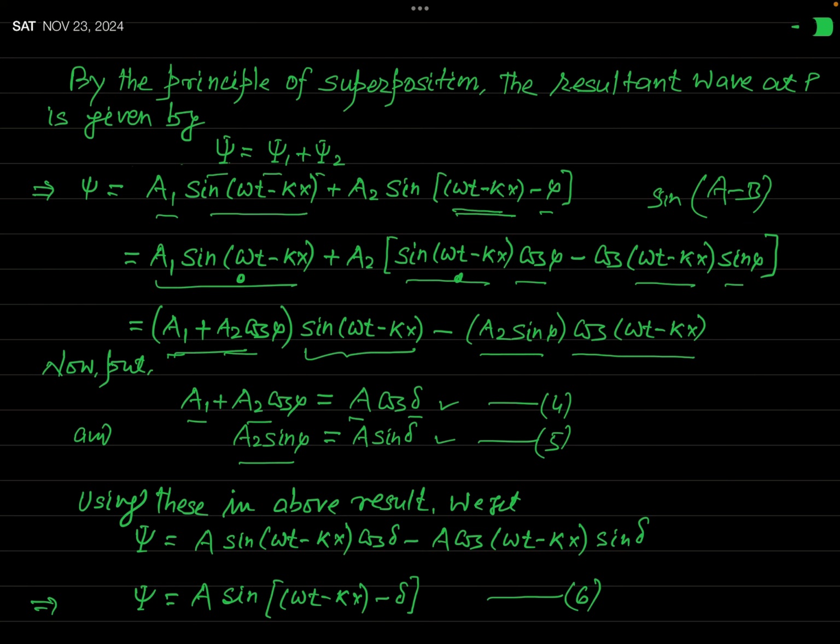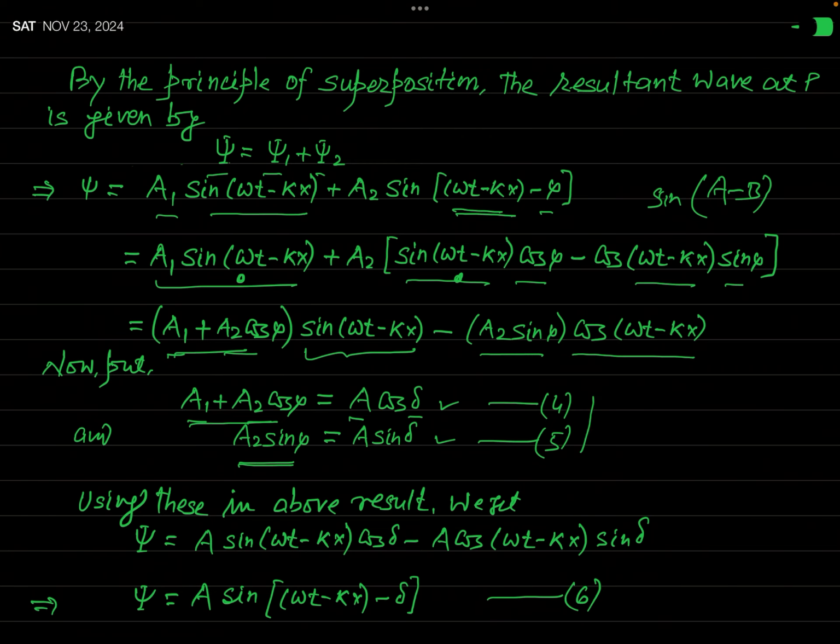But before that, let us substitute the values of a1 plus a2 cos phi and a2 sin phi from equations 4 and 5 in the above equation. So you can see psi will then be equal to A sine omega t minus kx times cos delta minus A cos omega t minus kx into sin delta.